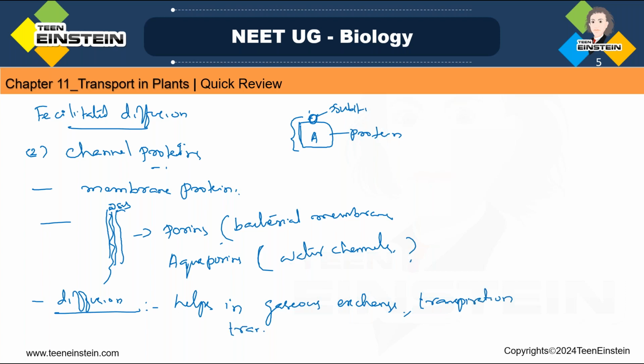Then the transportation of material, we spoke about facilitated transport, right? All these are done with the help of diffusion. So diffusion helps in gaseous exchange, translocation of food material, and transpiration. Okay. So in passive transport, we have learned diffusion and facilitated diffusion. Next we need to learn about osmosis.